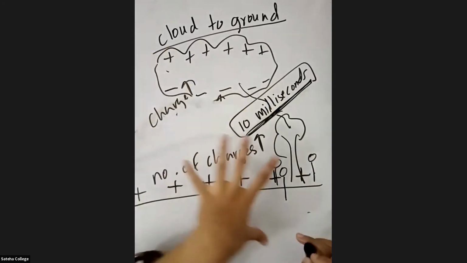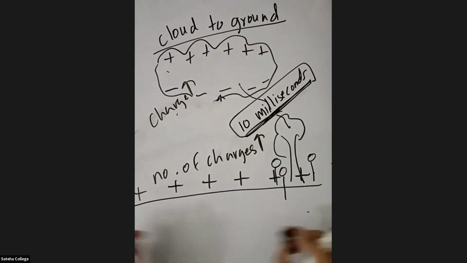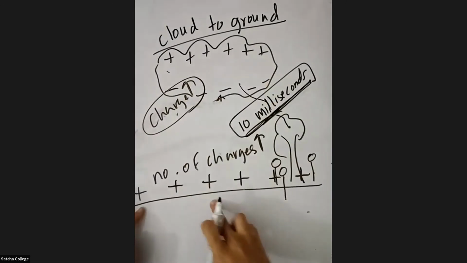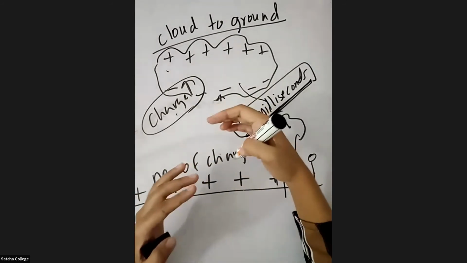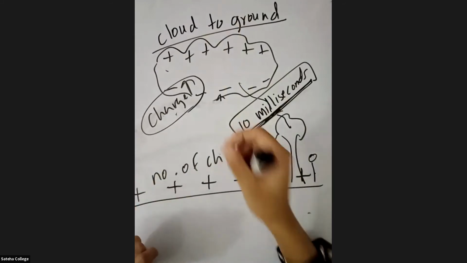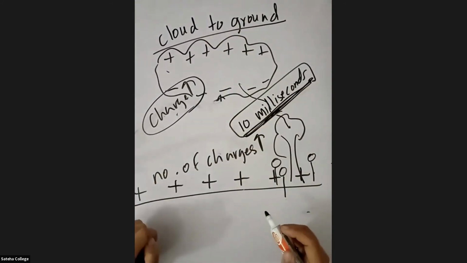This will induce positive charges on the ground. The number of charges in the cloud and on the ground will start to increase. When the charges increase, there will be a large current flow through the air from the cloud to the ground in a very short time period, which will be 10 milliseconds, right?